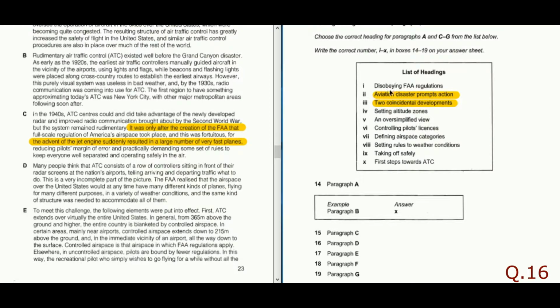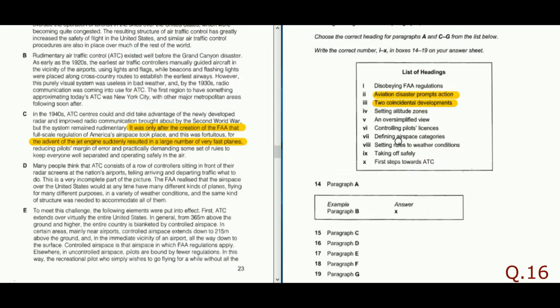The options: disobeying FAA regulation. It is not. We haven't discussed setting altitude zone. Here we have not. There is nothing called an oversimplified view. Yes, oversimplified view is possible, because earlier people were feeling that it is just like sitting in front of the radar screen and giving instructions to the airplane. So 5 could be a possible option, but let us consider other things also.